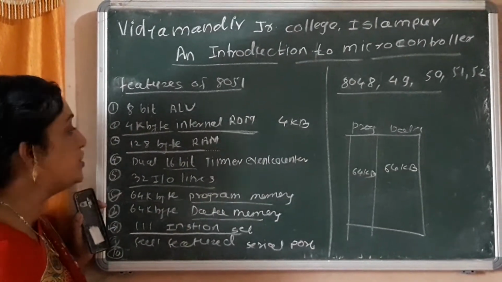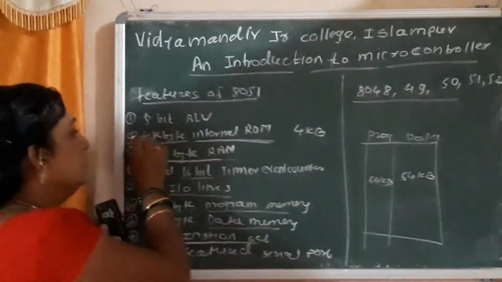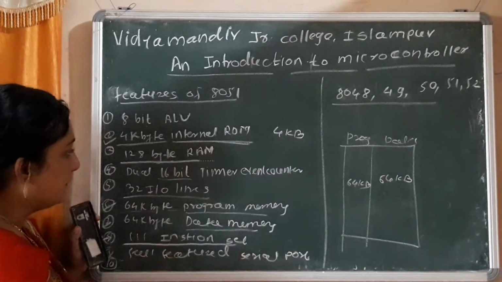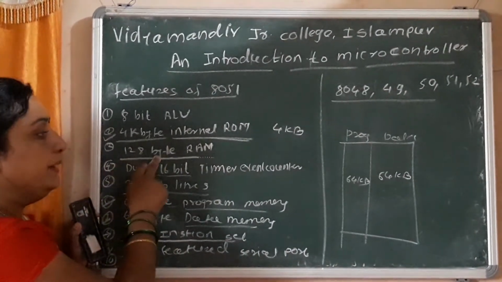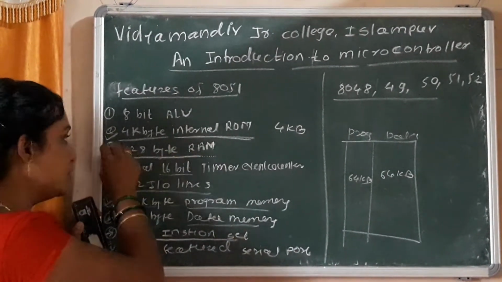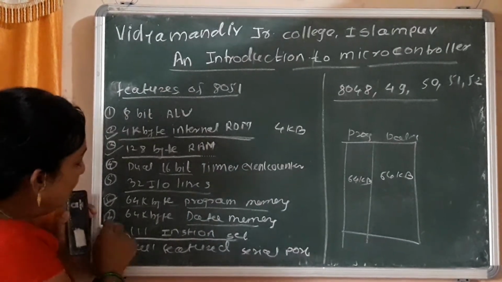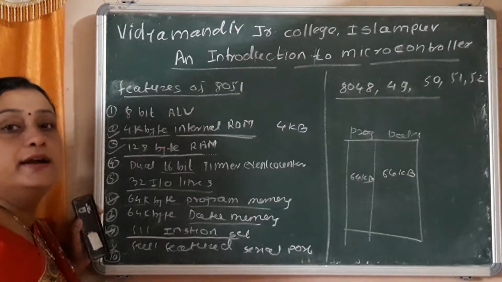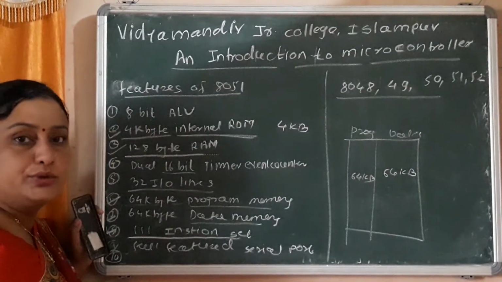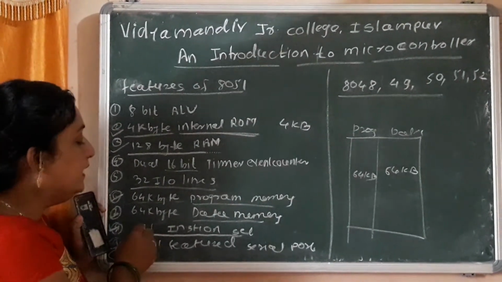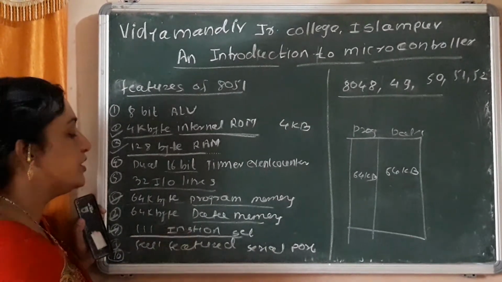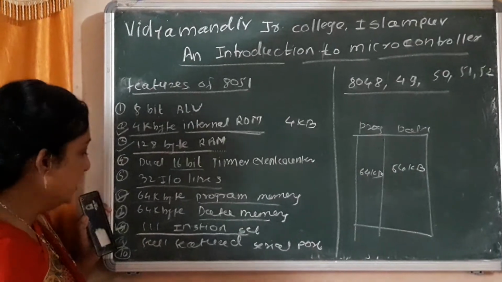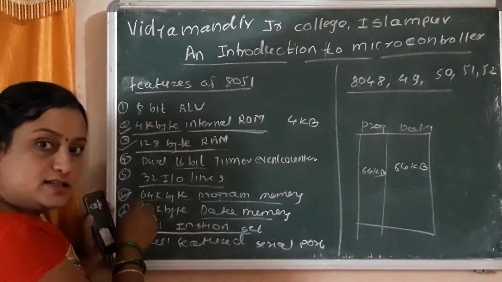In the board examination there will be fill in the blanks questions about the internal ROM, and about the 128 byte internal RAM. Also: dash instructions are allocated to the 8051 microcontroller, the answer is 111 instructions.